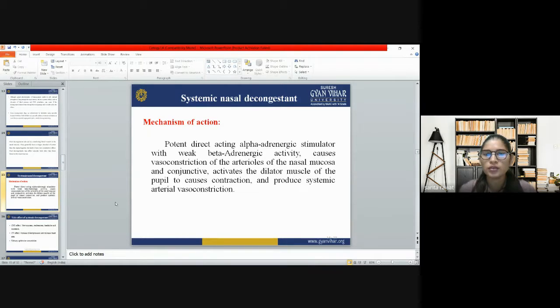So whenever we use any systemic decongestant, they act on the alpha adrenergic receptor, and weakly on the beta adrenergic activity. Then they cause vasoconstriction, and because of that the congestion decreases.